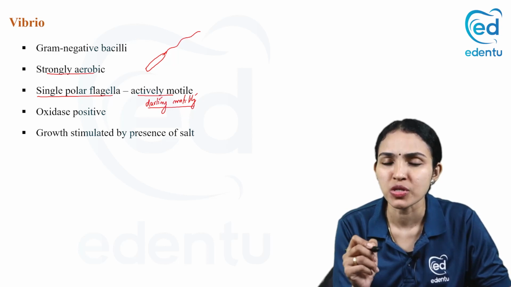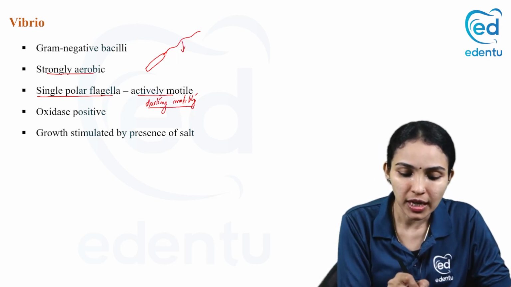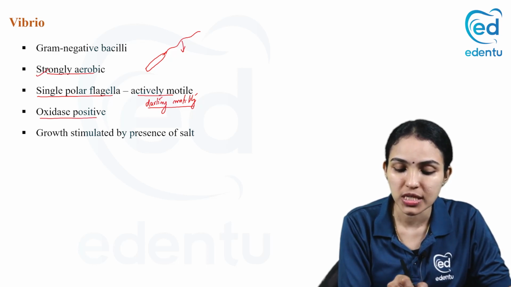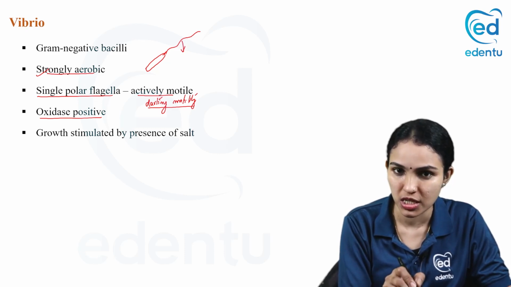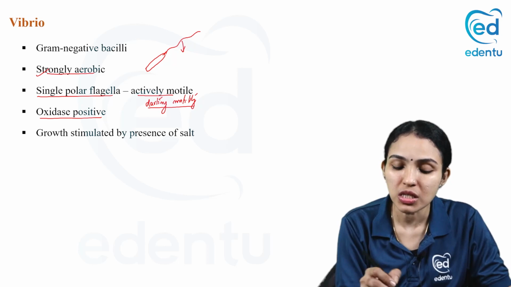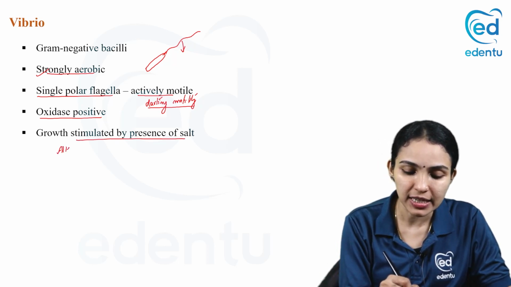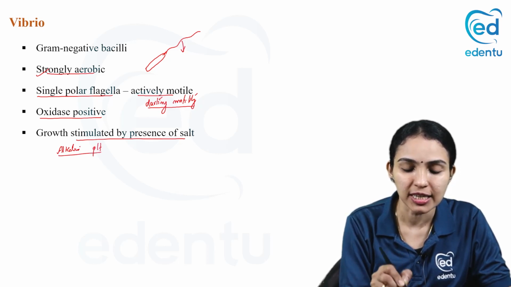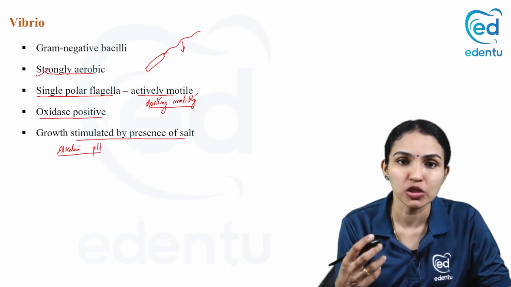Why does Vibrio show darting motility? Because it has got a single polar flagella. And the other one, since it is strongly aerobic, it is oxidase positive. It has got oxidase enzyme, that is very important. It is oxidase positive. And the growth is stimulated by the presence of salt. If you provide alkaline pH, it is very good for growth of Vibrio. It needs an alkaline pH for growth. And if you provide salt, it's very good for the growth of Vibrio.